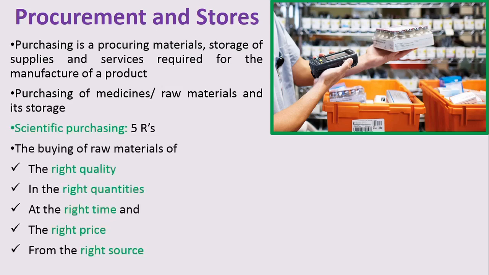So here we will see scientific purchasing. Scientific purchasing is done on 5 R's. Here it is the buying of raw material of the right quality, in the right quantities, at the right time, at the right price, from the right source. So scientific purchasing is mainly based on these 5 R's: right quality, right quantities, right time, right price and right source. So you just remember, scientific purchasing is done with 5 R's.